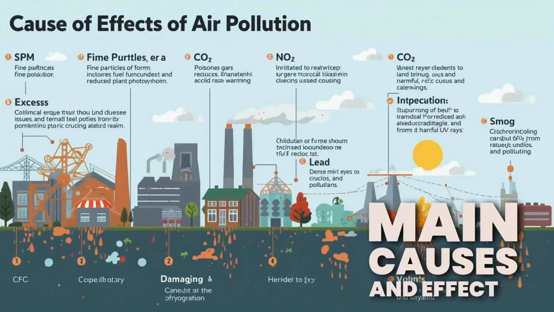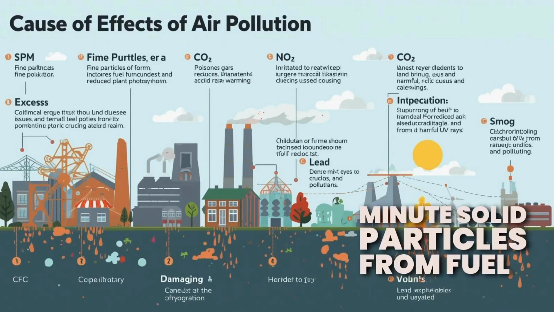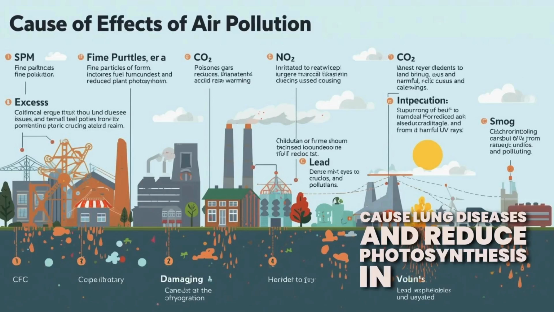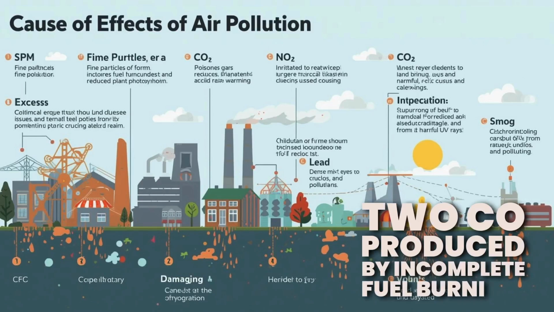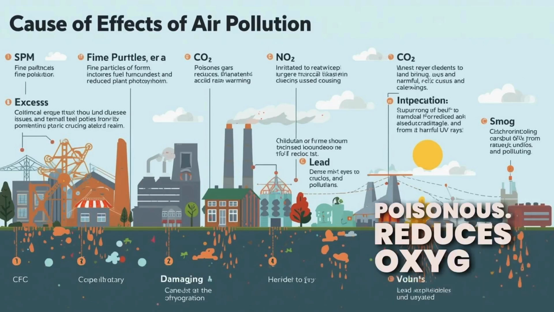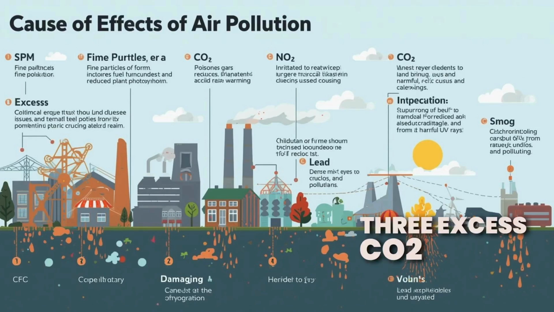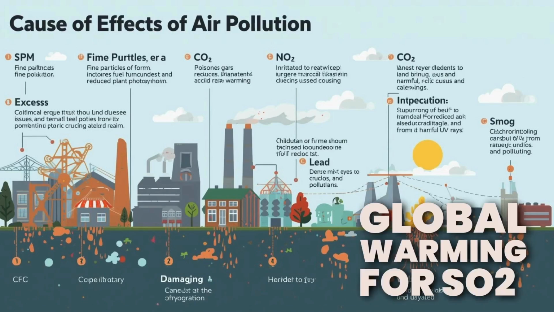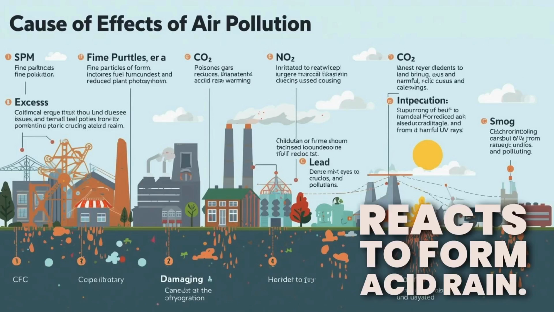Main causes and effects. 1. SPM. Minute solid particles from fuels and factories cause lung diseases and reduce photosynthesis in plants. 2. CO. Produced by incomplete fuel burning, poisonous, reduces oxygen in blood, may cause death. 3. Excess CO2 traps heat, causes global warming. 4. SO2 causes respiratory problems, reacts to form acid rain.